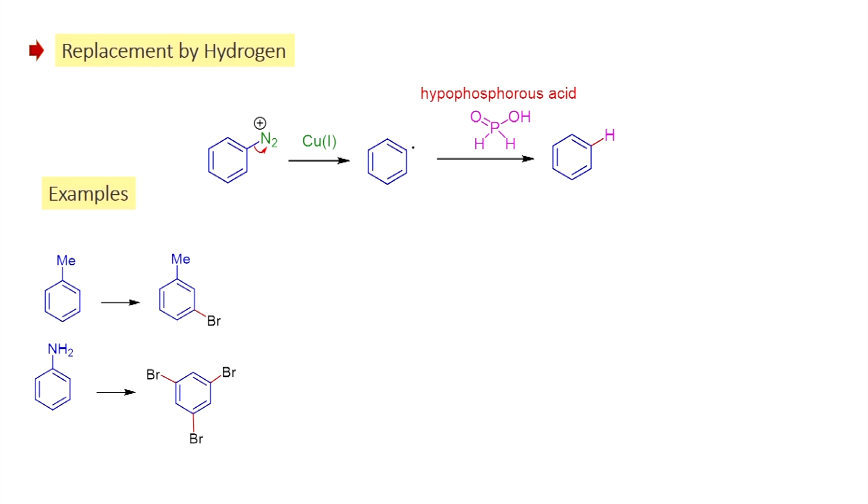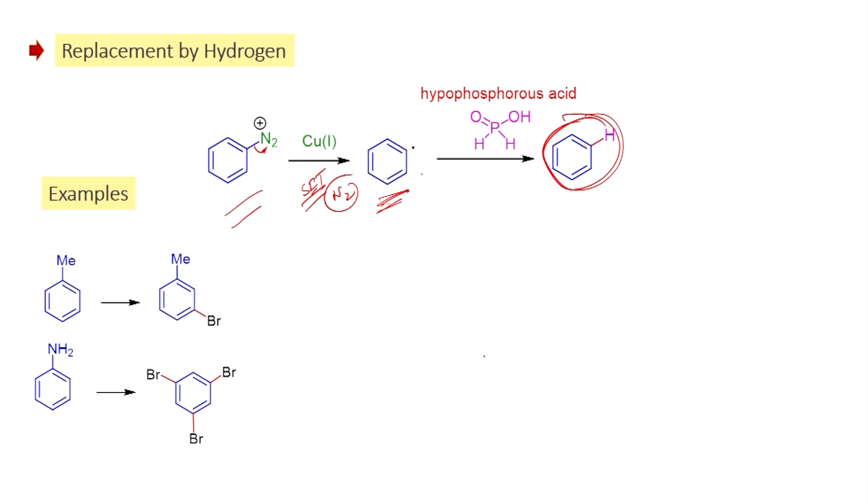The next example involves the reaction of diazonium salt into the radical. As we have seen, if you have the copper 1, you will be able to form the radical by single electron transfer process. Once you form the radical, this radical can be further reacted with, for example, in this case hypophosphorus acid. You will be able to get benzene as the product.